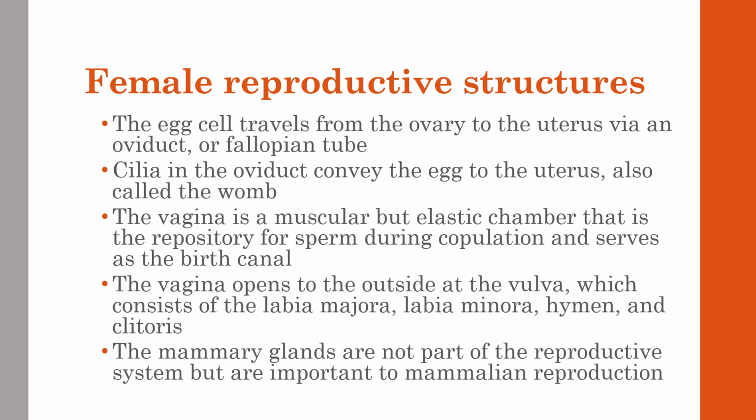This is the reproductive structure that's used when a male and a female come together, where the penis is inserted. The vagina opens to the outside at the vulva, which consists of the labia majora, labia minora, hymen, and the clitoris, which are external structures for reproductive processes. An accessory gland to this is the mammary glands, which are not a part of the reproductive system but play an important part, producing milk for the young.